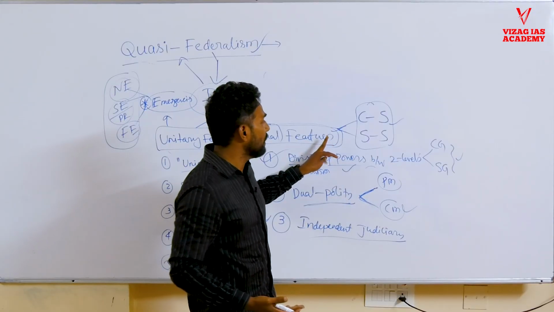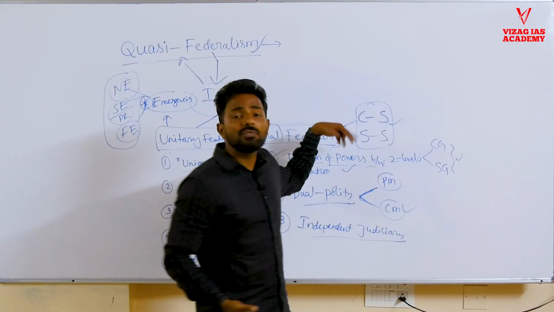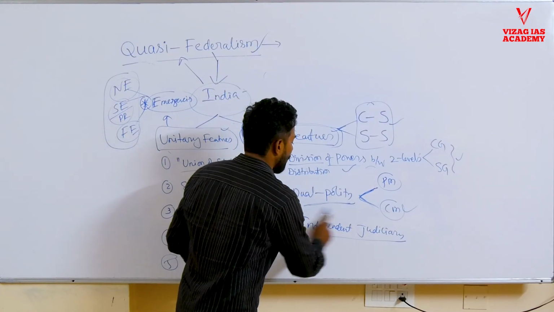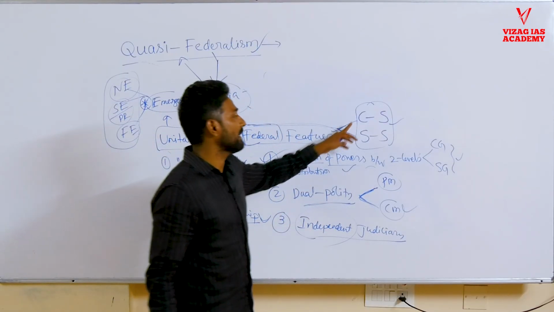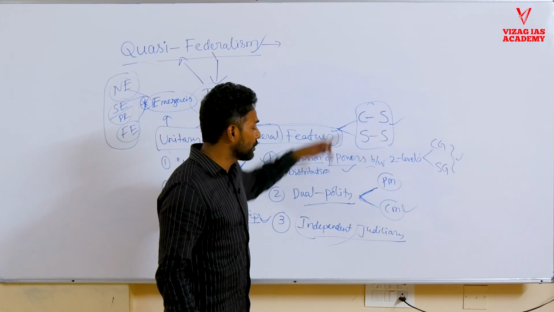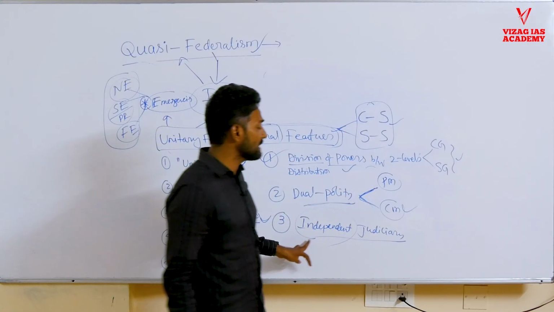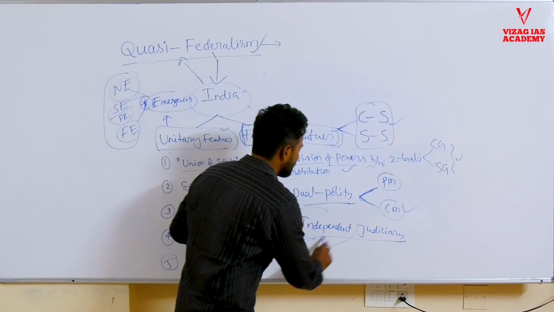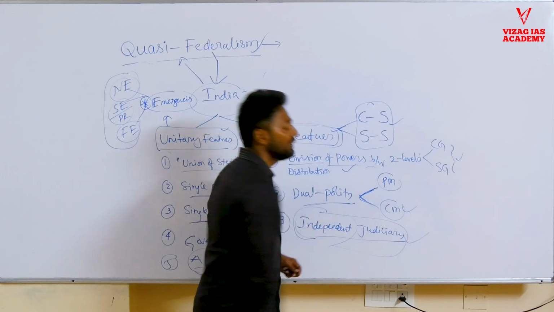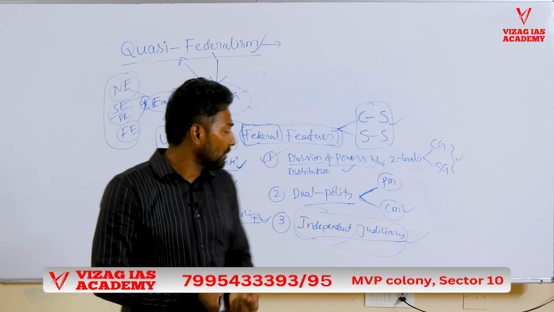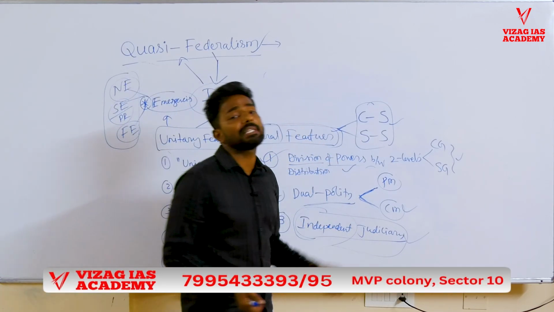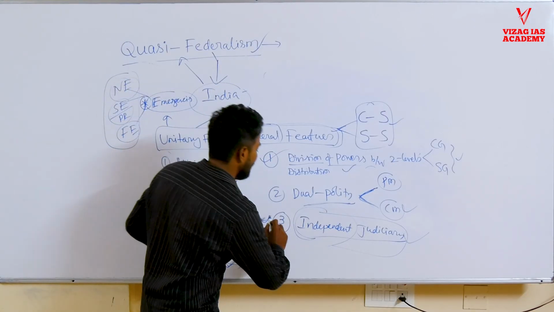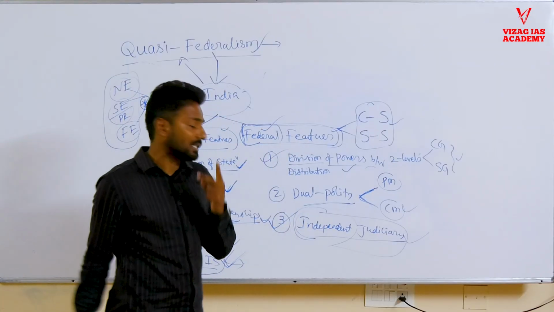So in order to address those conflicts, there should be some agency which must be independent of all political influence, whether from the central government or from the state government. It should be immune from the influence of the legislature and executive. Therefore, the judiciary has to be independent. In India, the judiciary is thoroughly independent, and judicial supremacy is also maintained by the constitution. That's why independent judiciary is one of the essential features of a federal state.